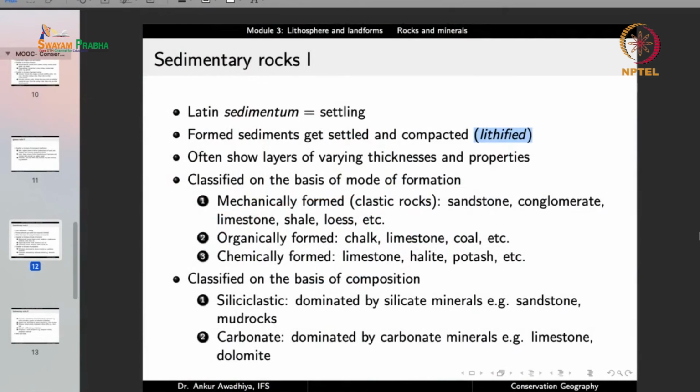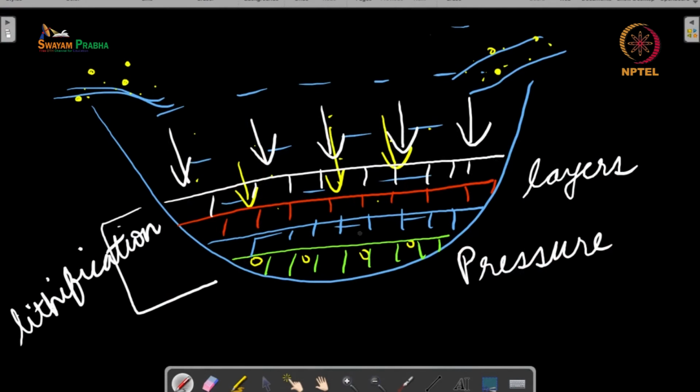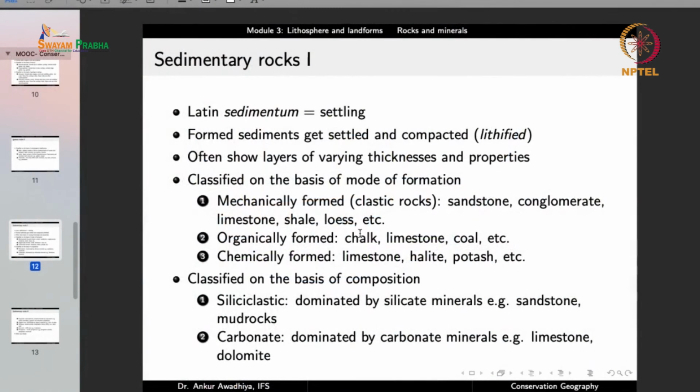Now, on the basis of their mode of formation, we can have mechanically formed rocks that are also known as clastic rocks. Mechanically formed means that they are being formed because of the pressure, the similar mechanism as we saw here. So these will be referred to as clastic rocks or mechanically formed rocks. Good examples are sandstone, conglomerates, limestone, shale, loess, and so on.